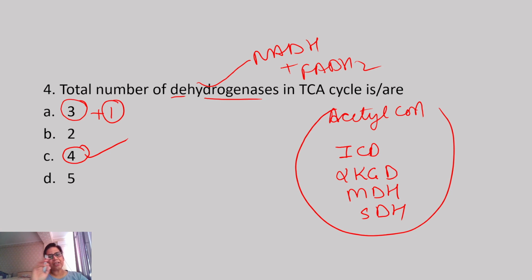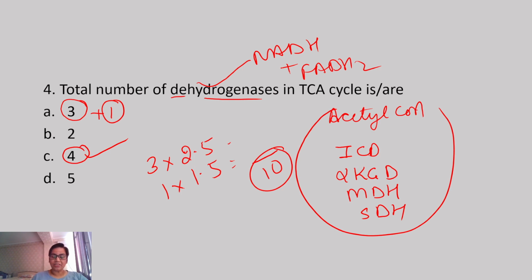But if we calculate the total number, it is 3 NADH plus 1 FADH2. That is why it will be 3 into 2.5 and 1 into 1.5. That is why it comes out to be total 10 ATP from one molecule of acetyl coenzyme A. So the answer to this question is C.